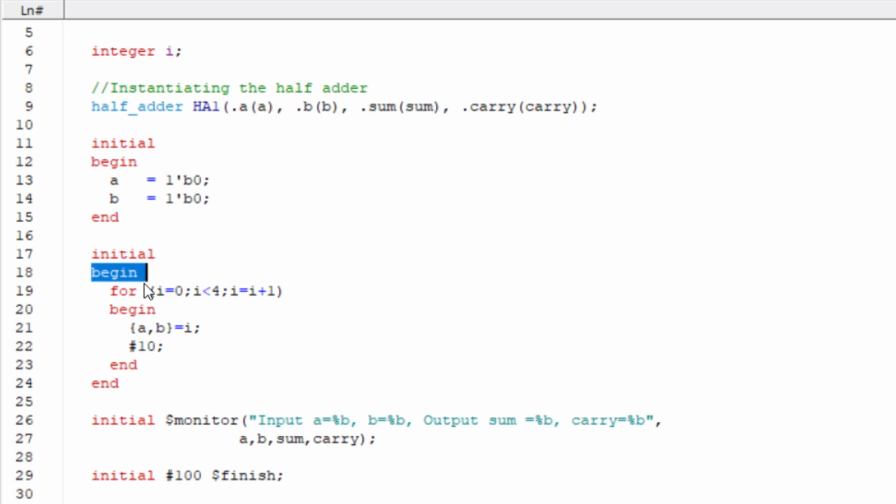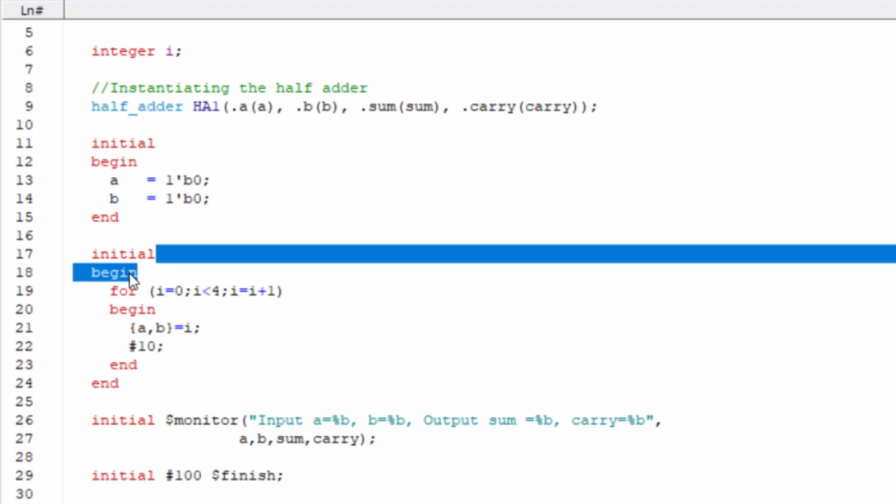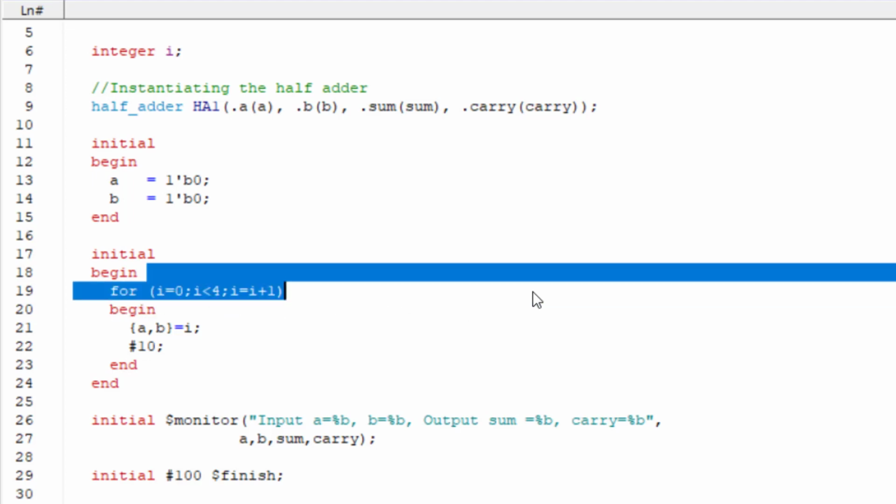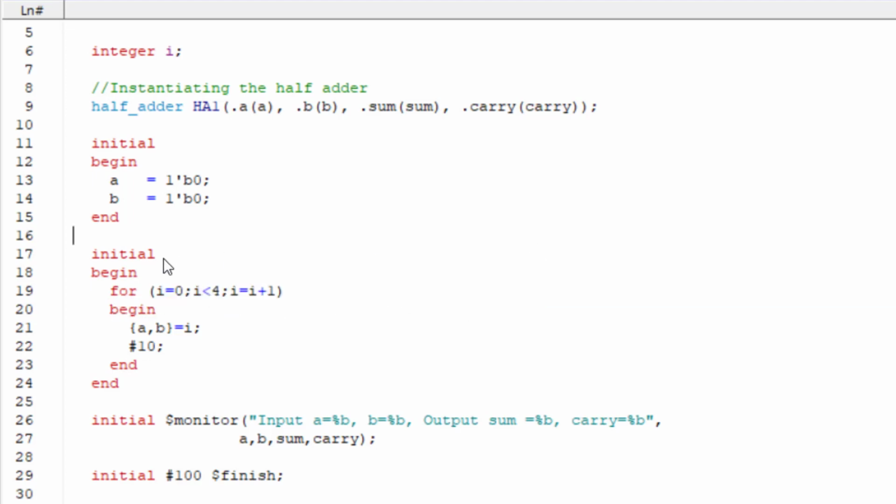For different logic you have to write a different initial block. And after that I have given for i equals 0, i is less than 4, i equals i plus plus, because we need 2 to the power 2, so a total of 4 combinations will be there.